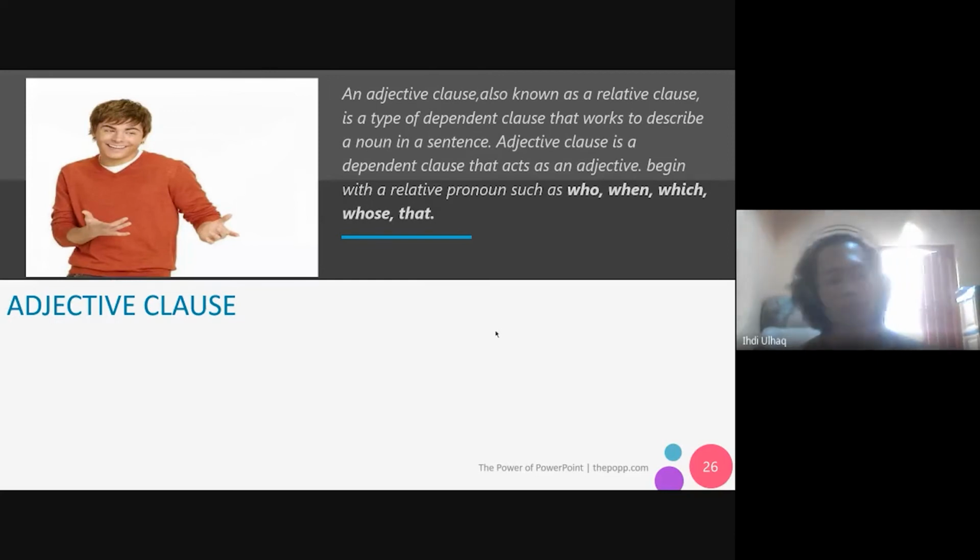Siap. Wis, monggo. And then we got the adjective clause. An adjective clause is also known as a relative clause. It's a type of dependent clause that works to describe a noun. An adjective clause is a dependent clause that acts as an adjective, beginning with a relative pronoun such as who, when, which, whose, and that.